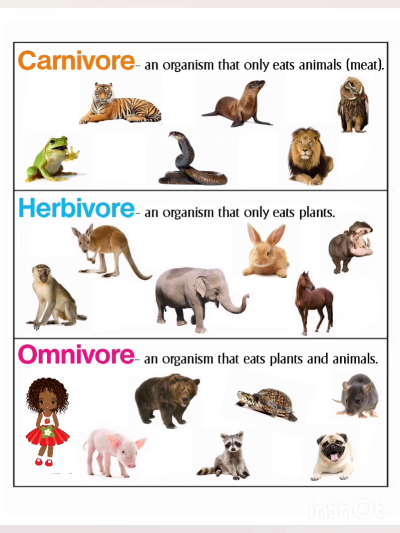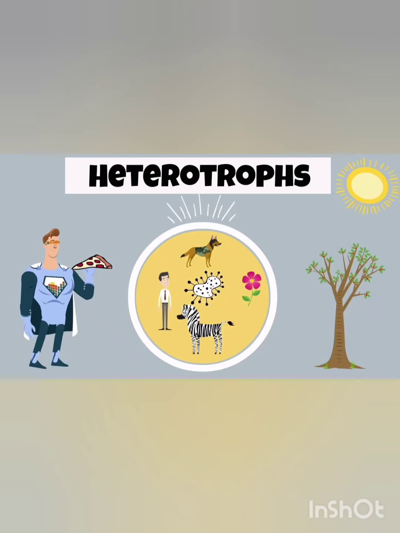We can see a common link between them because they depend on other organisms for their food. Such organisms are known as heterotrophs. Heterotrophs means animals and most other organisms take in food prepared by plants.